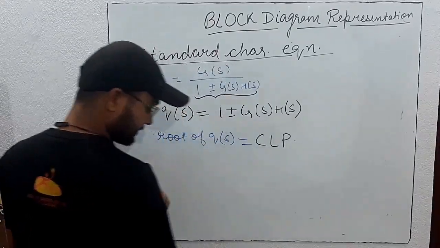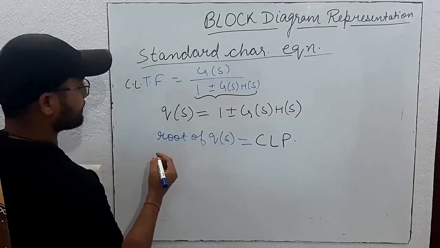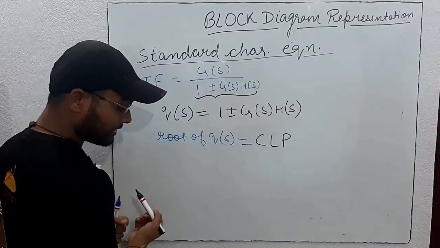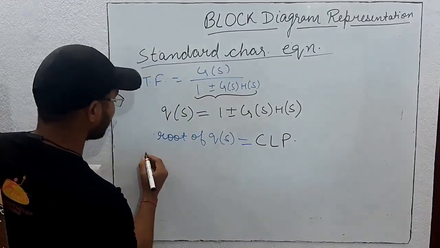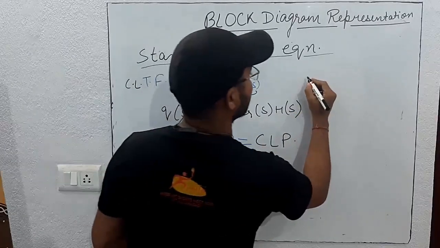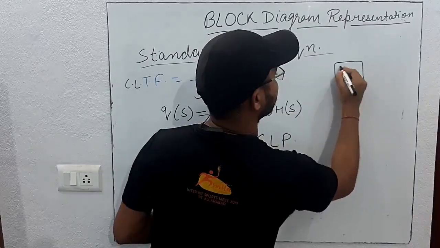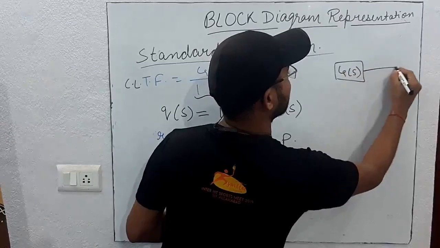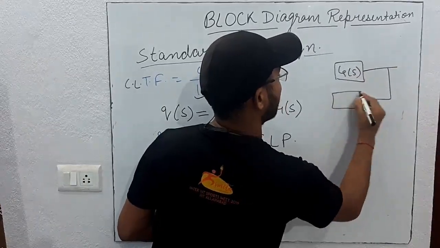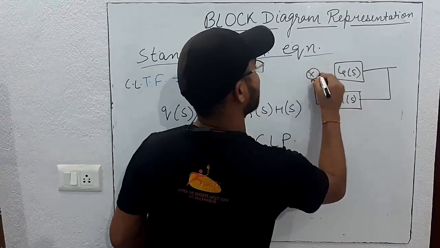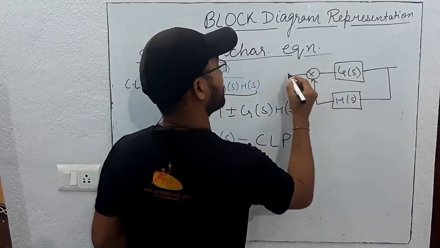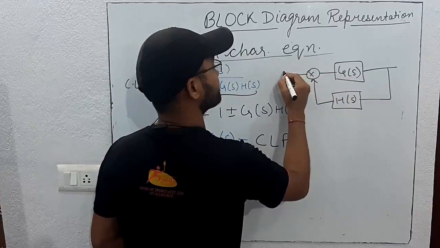Now one more thing. What is the error transfer function? We already saw that G(s), H(s), this was our closed loop system.